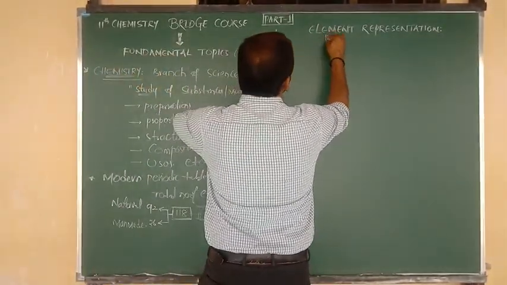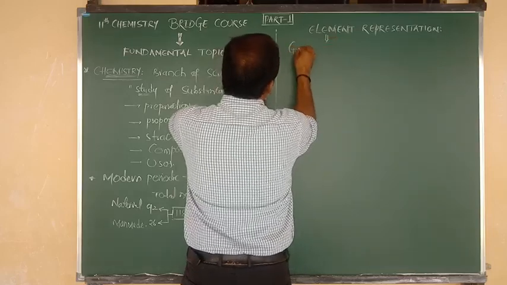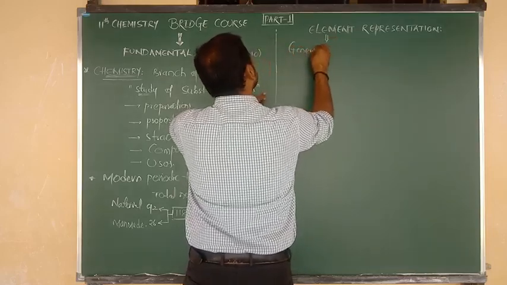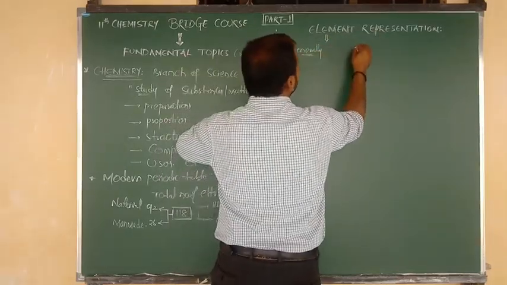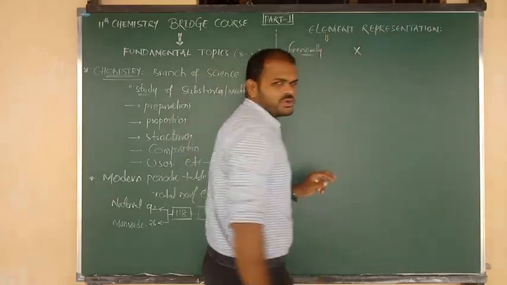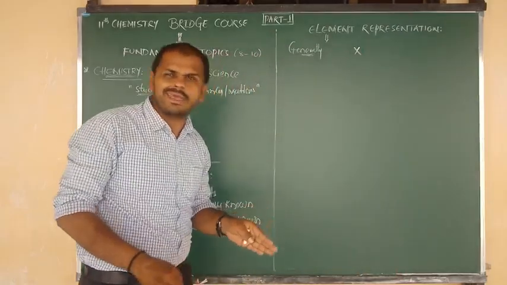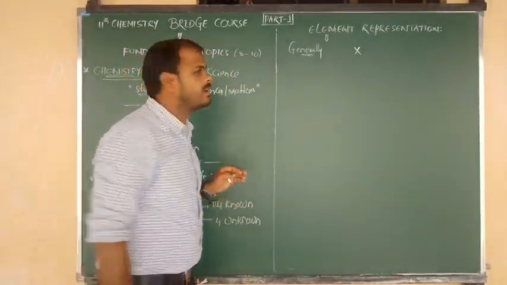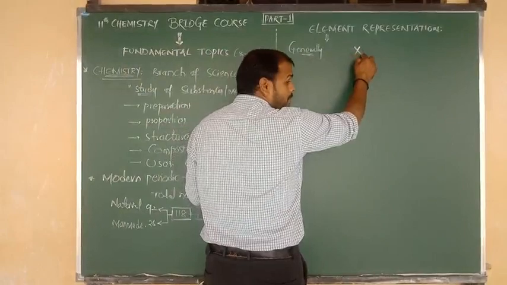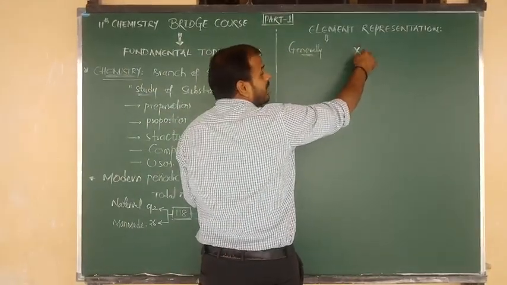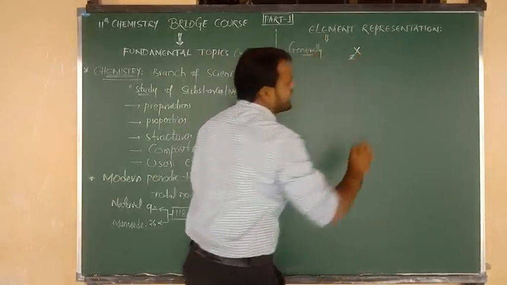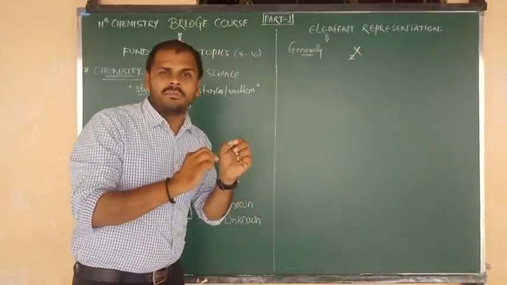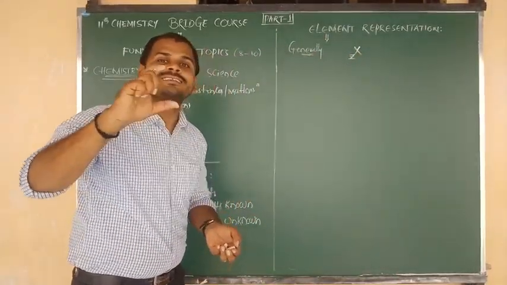The general representation of an element is as follows. First of all we have to write X. X indicates the symbol of an element, and at the bottom of that element we have to write a symbol, which is Z.